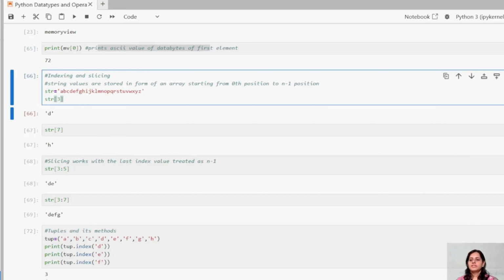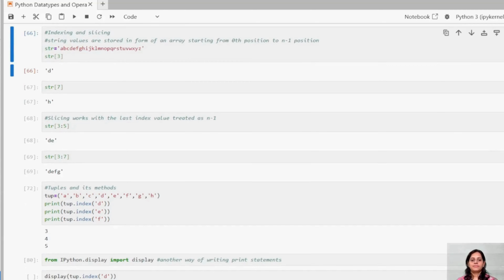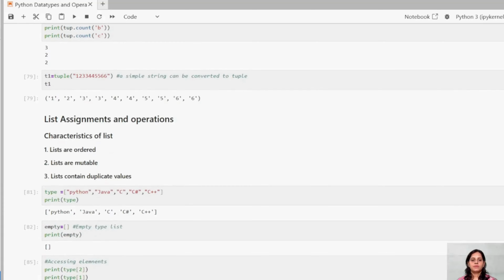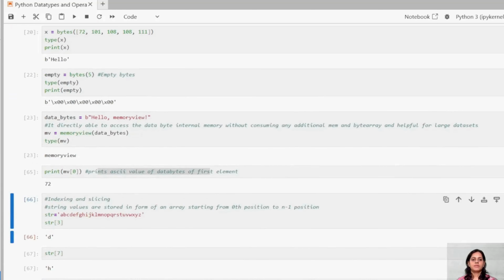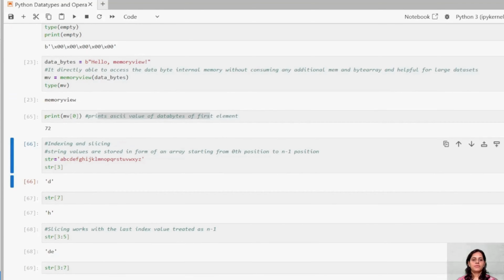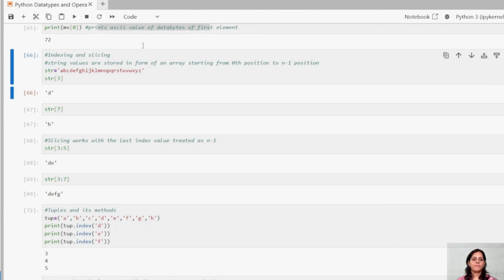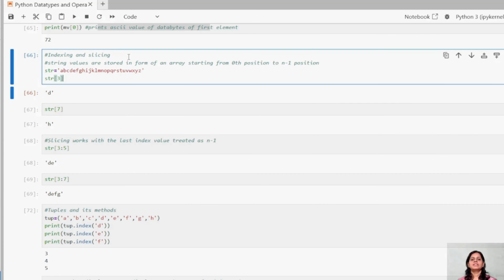Now let us understand the important part, guys. We have something called indexing and slicing. So indexing and slicing is a part of your data structure.